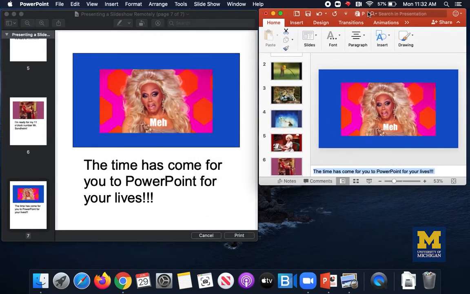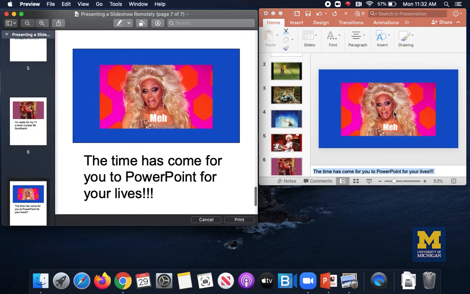We're doing these videos for people who are in situations with laptops or where you only have one screen. If you have multiple screens, of course, put the presentation view in a different screen. Make it easier on yourself. But if you only have this option, then you'll need to take these steps.